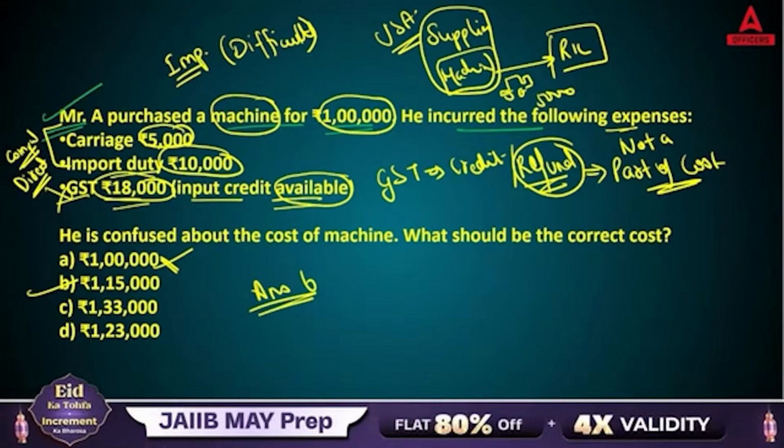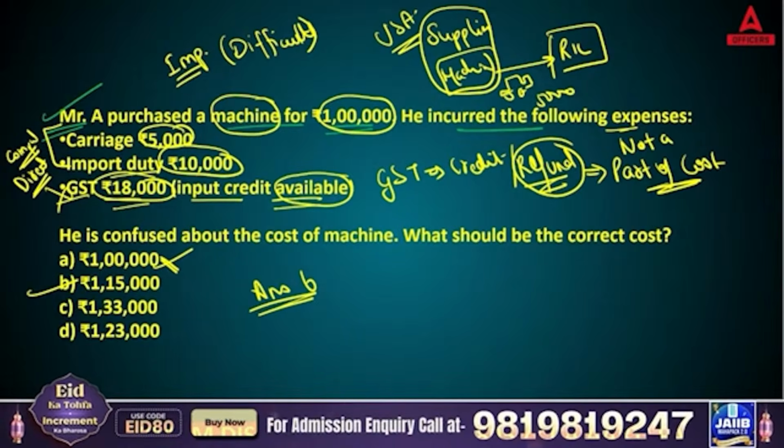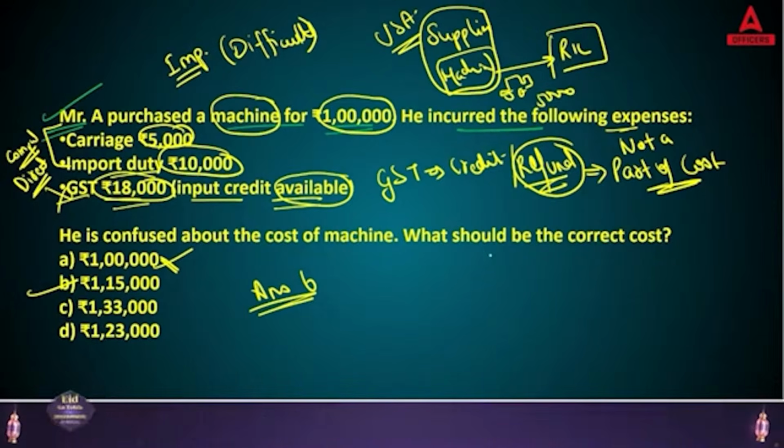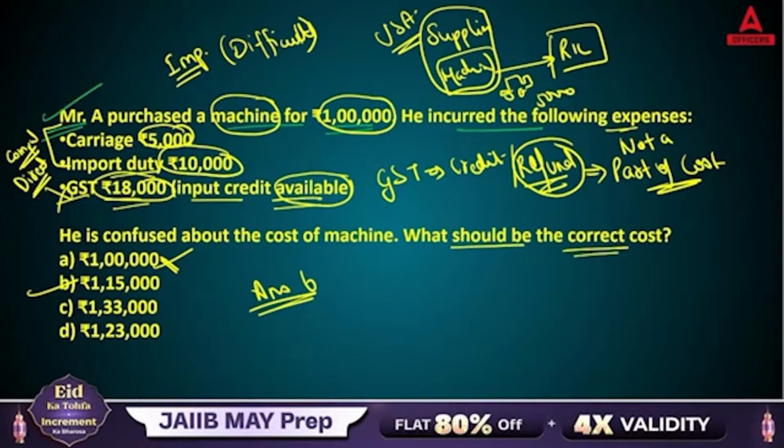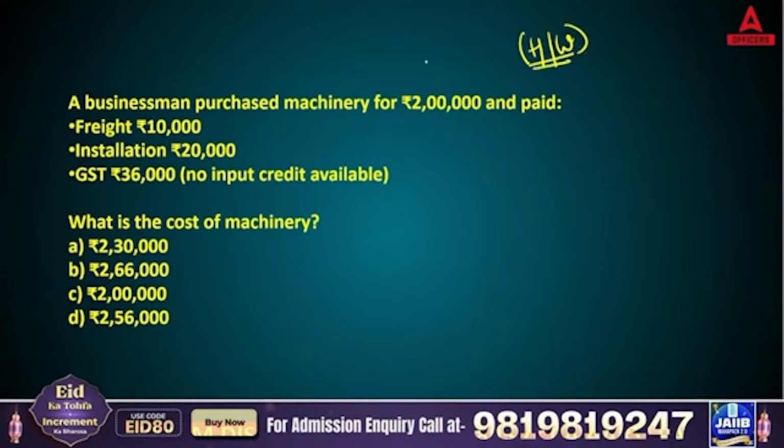Now, again, I am repeating, if you are reading this topic for the first time, you might find it difficult. But if you have done one time revision, at least you know the concepts, you can recall this point, right? So what should be the correct cost? That is 1,15,000. If you understood this part, then this question is homework for you. Let's see whether you can solve it or not.